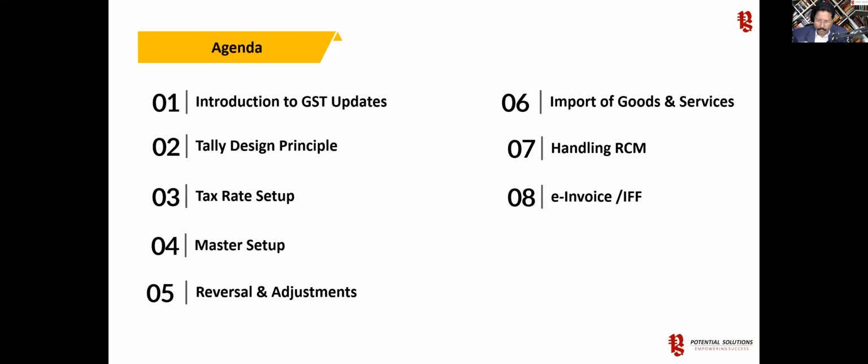So Tally again lets you extract all the B2B transactions of your tax invoice, supplementary invoice, debit note, or credit note, every piece of information that you can export by click of a button in Tally and then push it into your IFF system, so that on a real time basis your client is able to upload the invoice so that their customers can get the credit immediately in the same month. So we will also see what facility Tally provides.